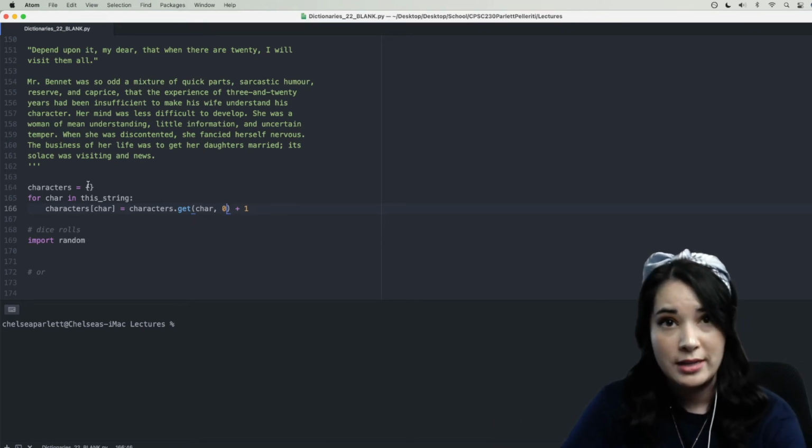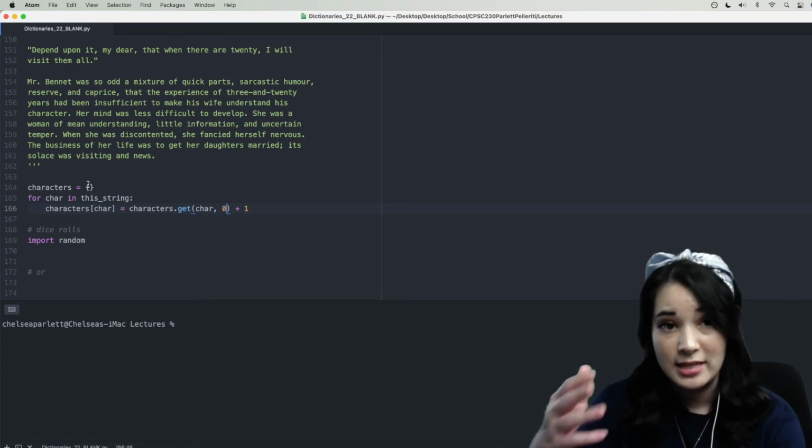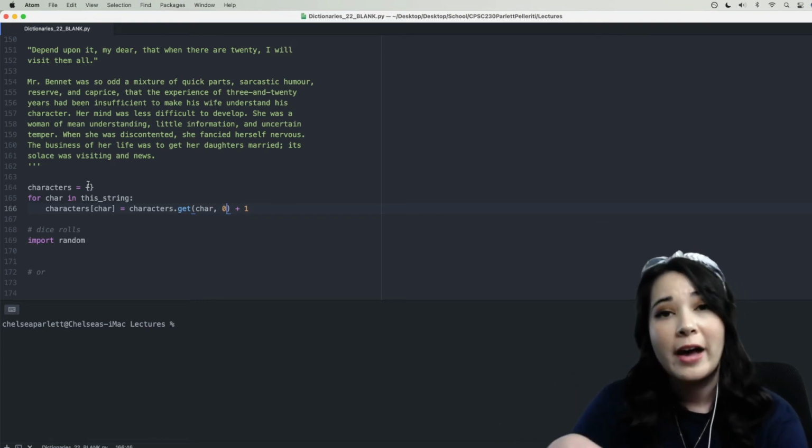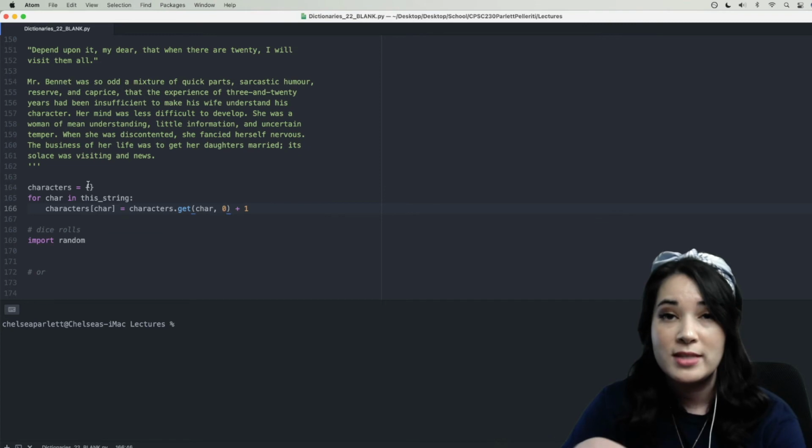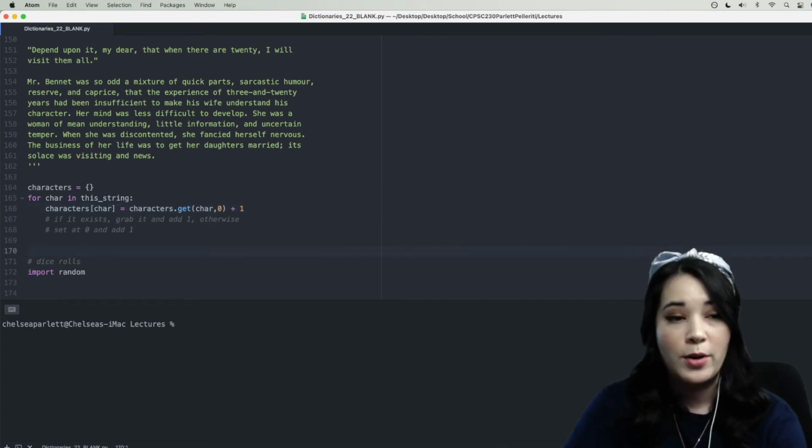This beautifully simplistic code is going to allow us to make a dictionary where all of the keys are every unique character that we can see in this entire chapter, and the values are going to be the number of times we've seen that character. Okay, so once this for loop is done executing, we should have a very full dictionary with all of the characters as keys and their counts as values.